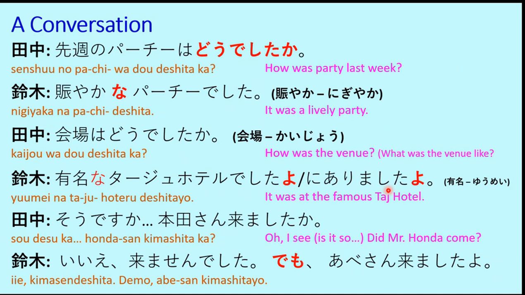In the last lesson, we had learned that there is another word, kedo. Kedo and demo both are used for expressing but, however, although, these kinds of meanings, but there are certain differences between the two, which we will see in a future lesson, because if we start discussing that, it will become very complicated. For now, just remember demo means but, and it is used to join these two sentences. Iie, kimasen deshita, demo Abe-san kimashita yo. Honda-san didn't come, but Abe-san did.